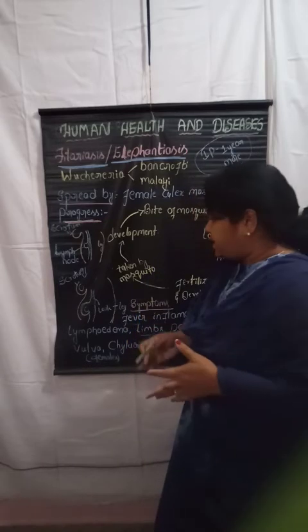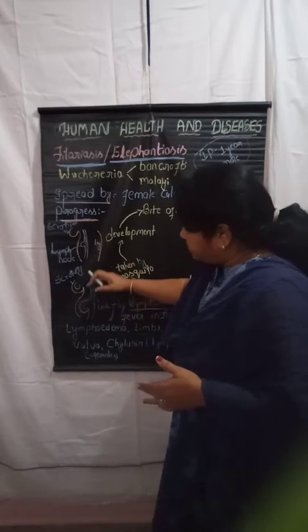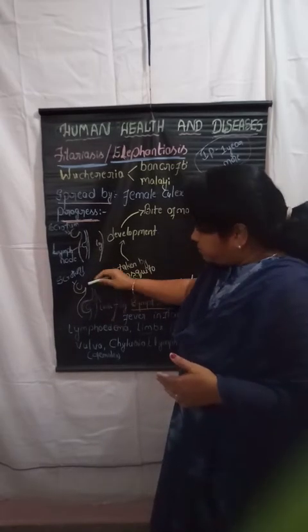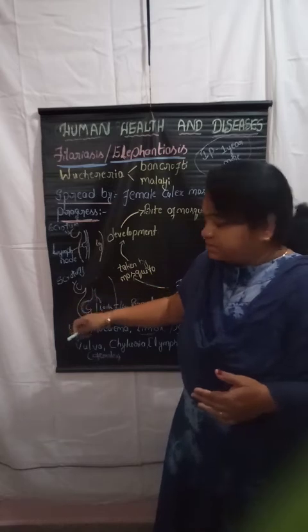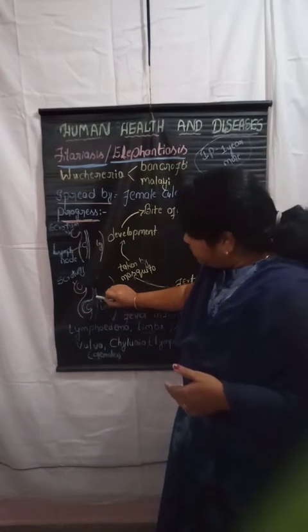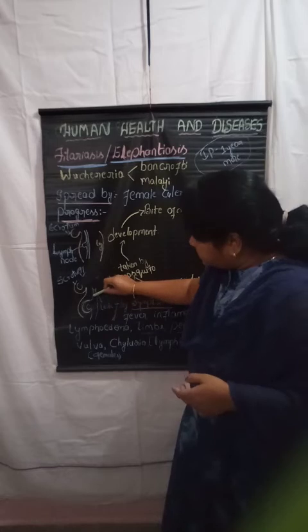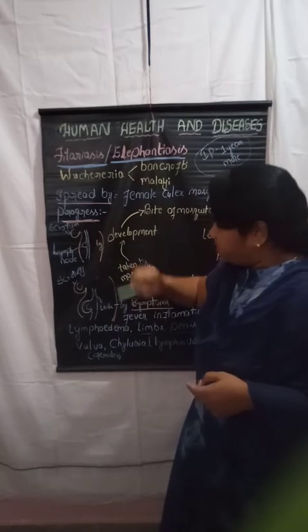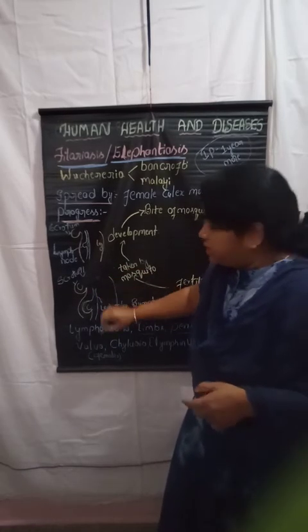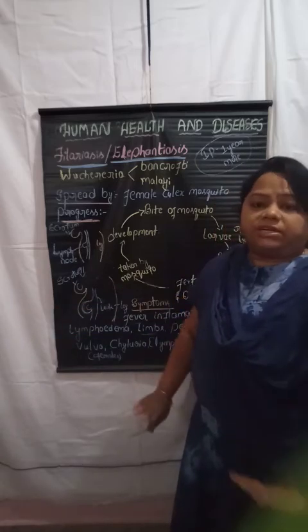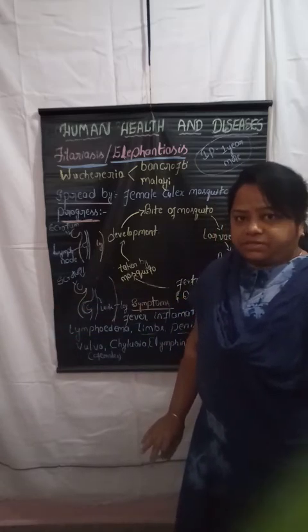It means that when the worms multiply inside the lymphatic fluid, in severe cases the lymphatic wall breaks and the lymph fluid starts leaking into the blood, causing an enormous increase in the size of the leg.